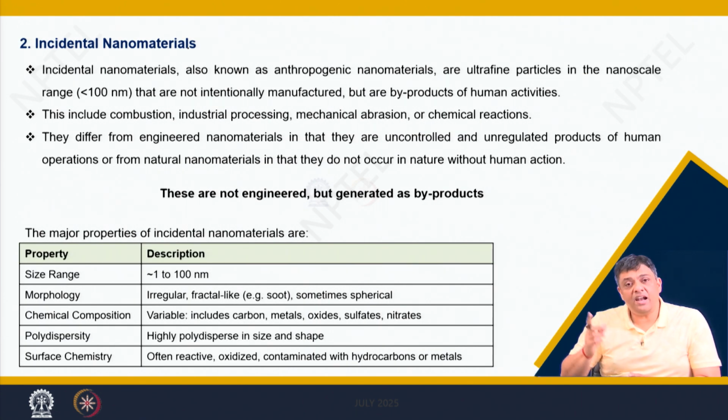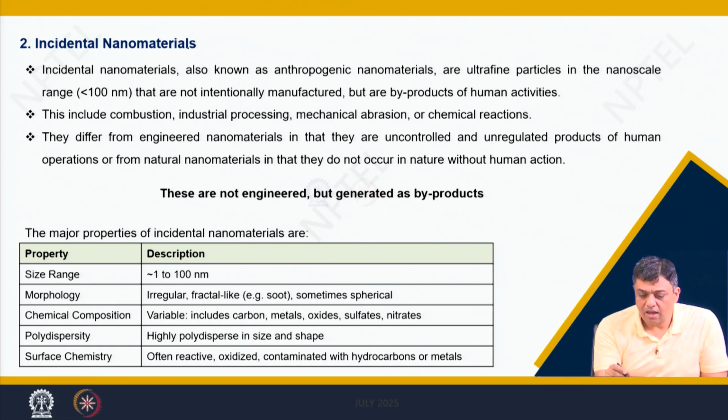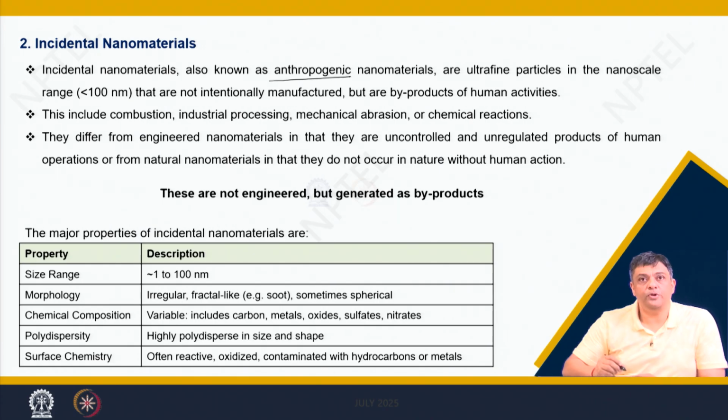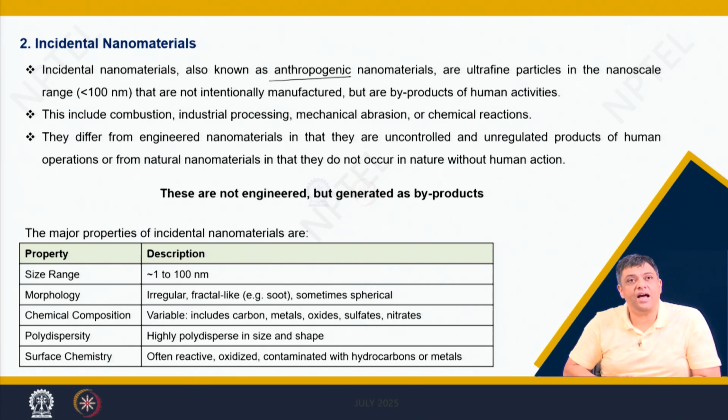The second class of nanomaterials are the incidental nanomaterials. These are also called anthropogenic nanomaterials.